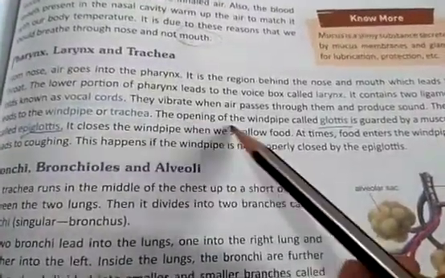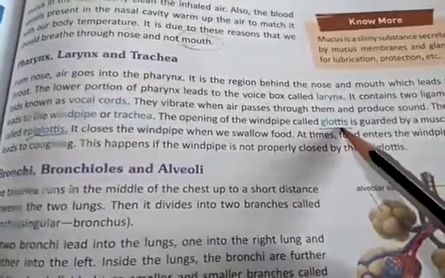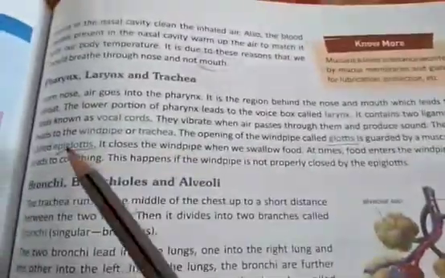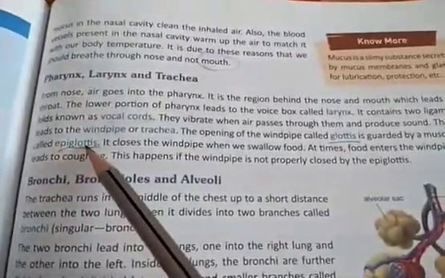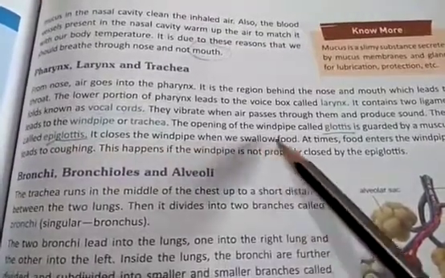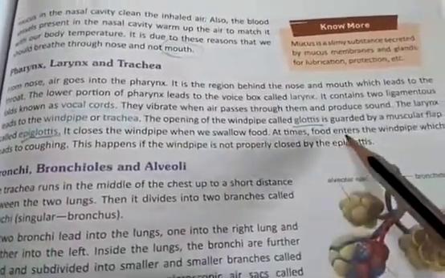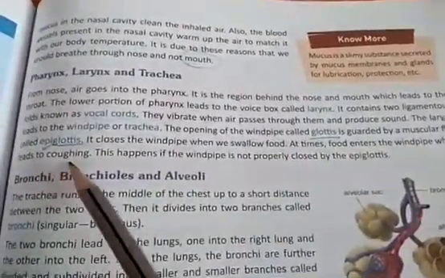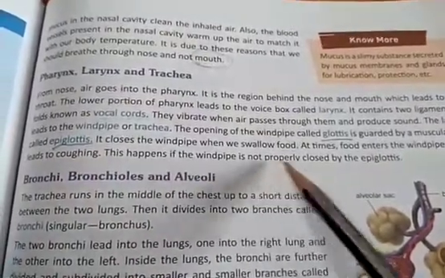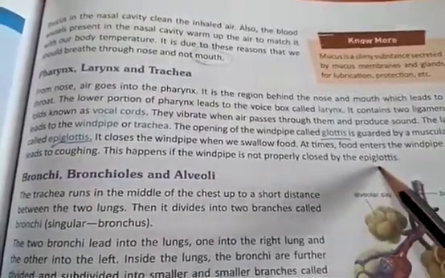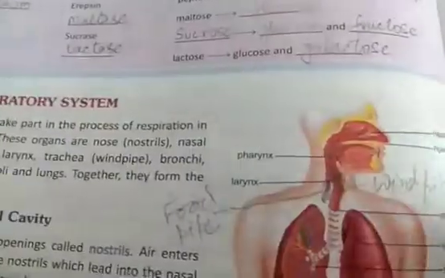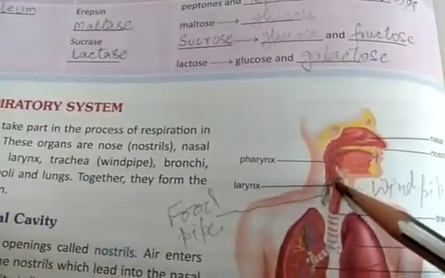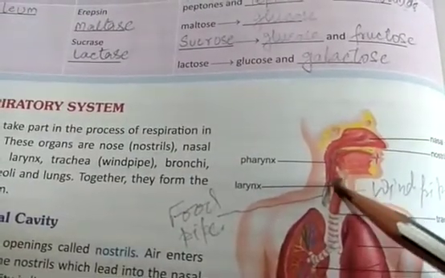Now the opening of the windpipe, called the glottis, is guarded by a muscular flap called the epiglottis. It closes the windpipe when we swallow food. At times food enters the windpipe, which leads to coughing. This happens if the windpipe is not properly closed by the epiglottis. So in the larynx there is a passage called the glottis.